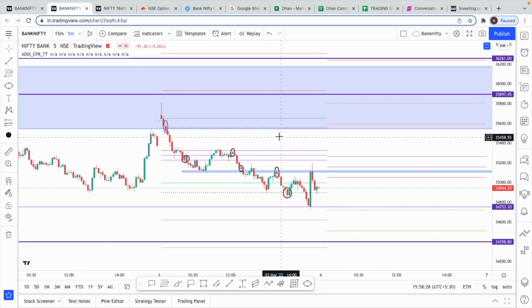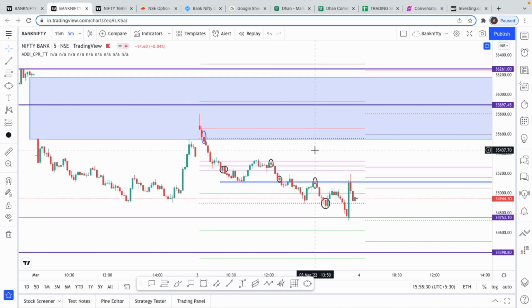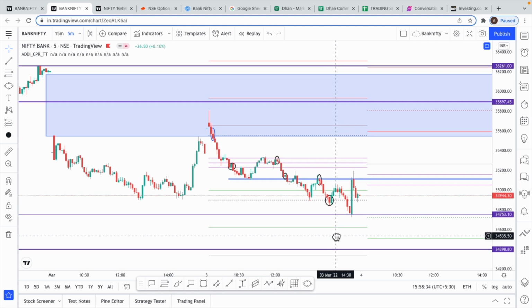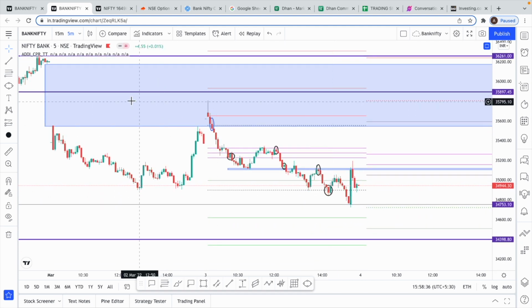Now coming to our Bank Nifty intraday chart levels. This is a 5-minute chart. I'll share the kind of trades that we took before we see the trade possibility for tomorrow. The moment we got a gap up, the first 5-minute candle itself showed a nice rejection, but we waited until the previous day high was broken on the downside, then started scalping.